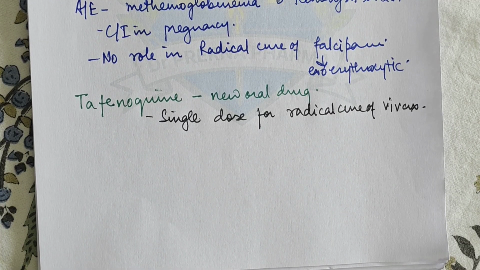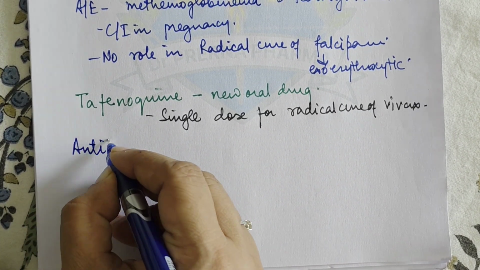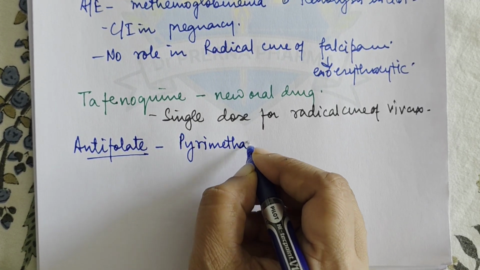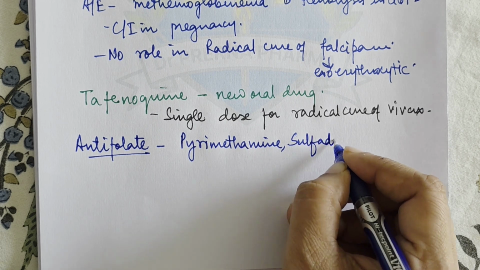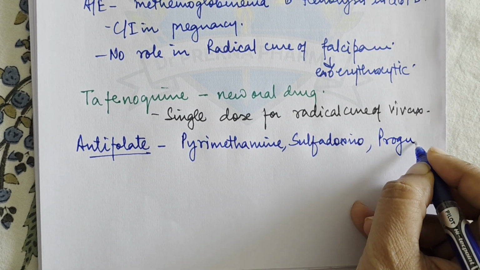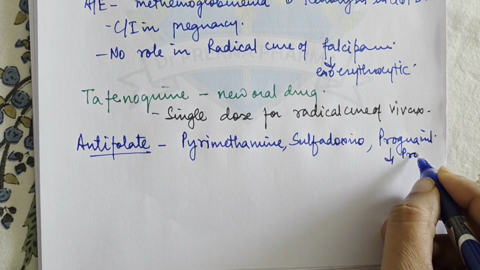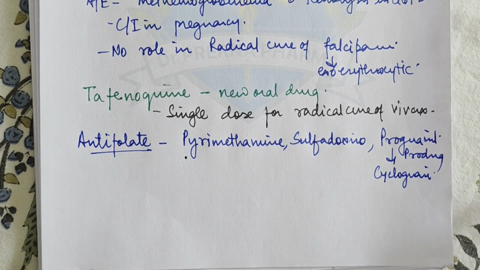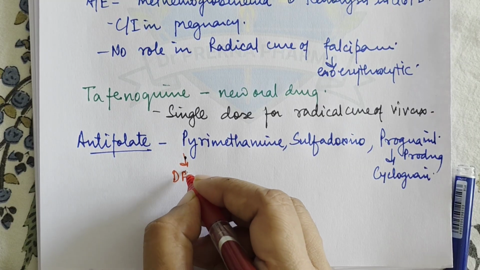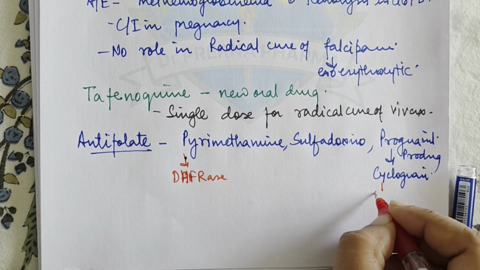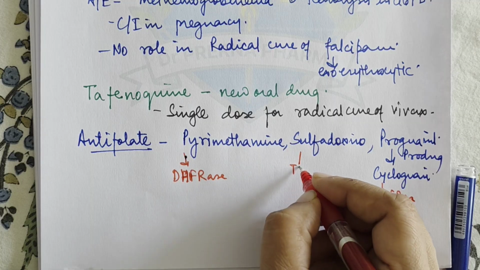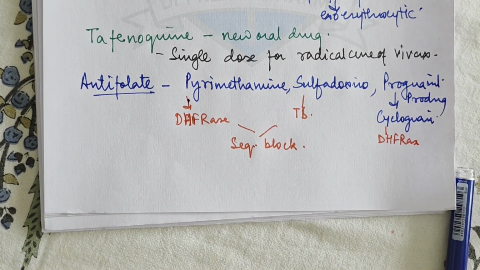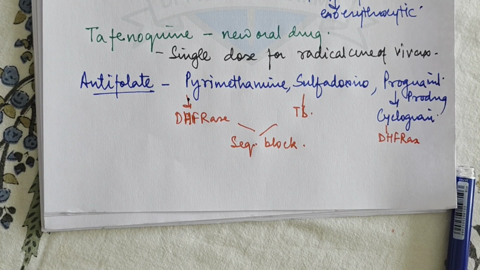Now the next drugs in this category are basically antifolate agents. So in antifolate agents we have pyrimethamine, then we have sulfadoxine, and we also have proguanil. Now proguanil is a prodrug, and it is activated to cycloguanil, right? Pyrimethamine, we know, inhibits dihydrofolate reductase. Proguanil also acts on dihydrofolate reductase, and sulfadoxine acts on dihydropteroate synthase. So together they cause a sequential block. This we have studied with the other drug, cotrimoxazole also, that is trimethoprim plus sulfamethoxazole.